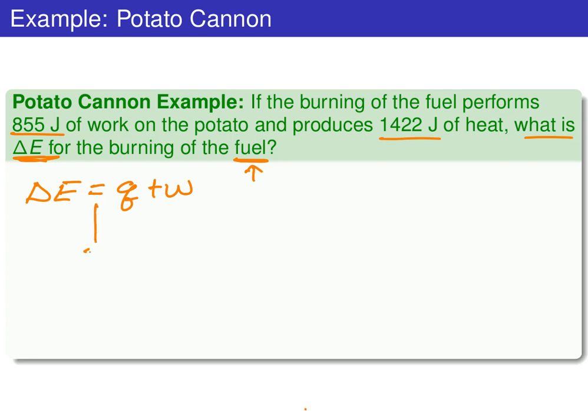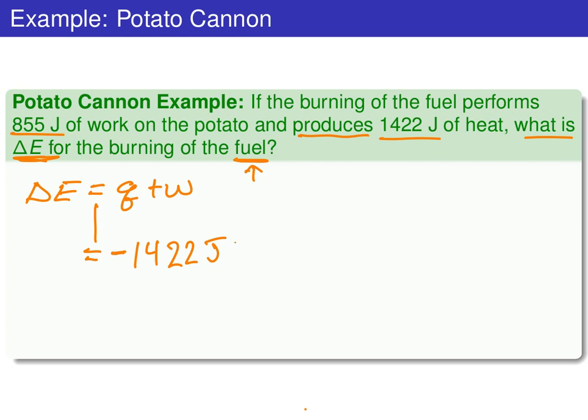So we know that Q in this case is going to be 1,422 joules. Now this is 1,422 joules of heat that the fuel is producing. That means the fuel is giving off that amount of energy, which means the net energy of the fuel is going to be less, so this is a negative sign.